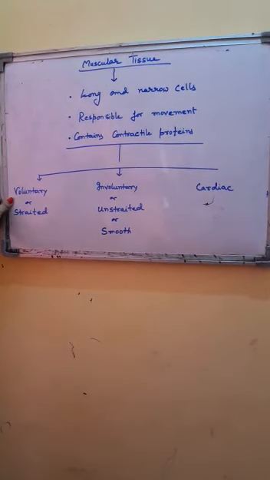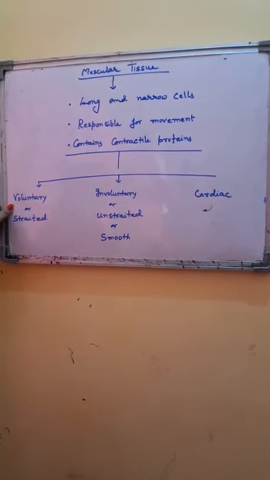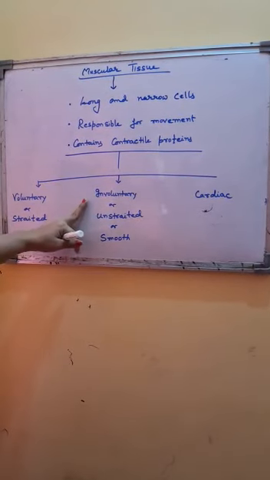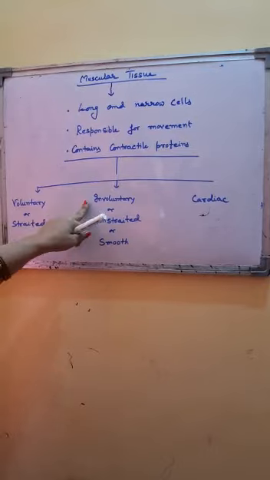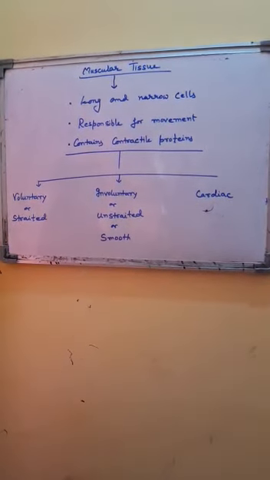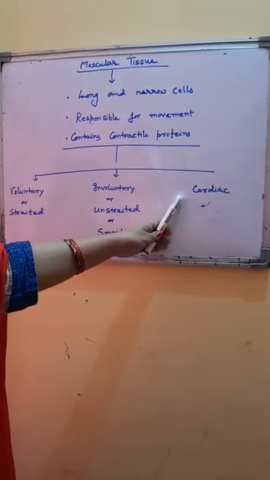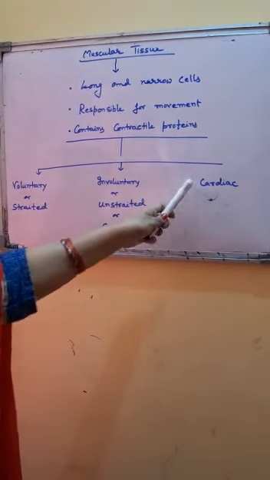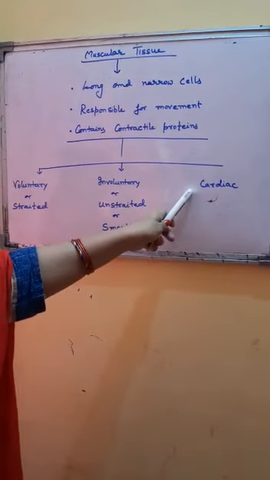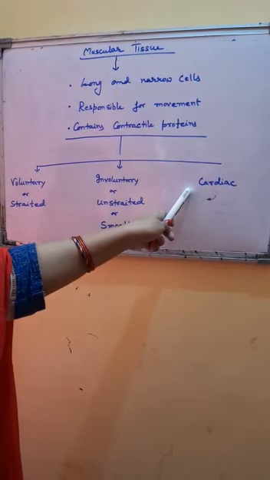Voluntary muscles are the muscles which bring about movement which are according to the need and will of the organism. Likewise, involuntary muscles are present at the places where movement are not under the control of the organism. A third type of muscle is called cardiac muscle, which is present in the heart. Heart movements are also not under control of the organism. So basically, function wise, cardiac muscles are also involuntary, but they have some other features which are different from involuntary. That's why there is another separate group of cardiac muscles.